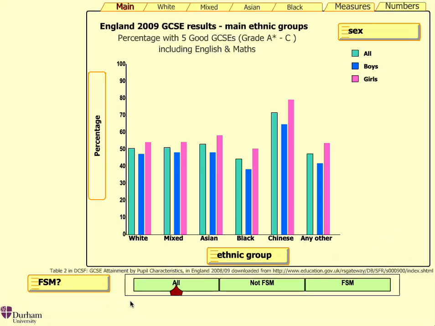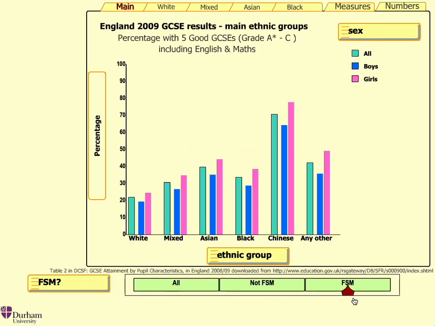If we now move to the slider associated with free school meals, we can look at the same data, but this time just for pupils not entitled to free school meals and those who are entitled to free school meals.